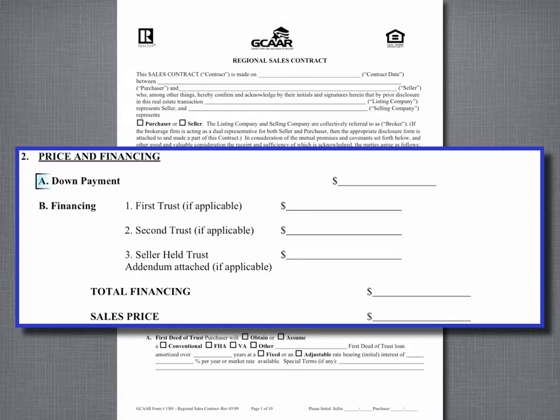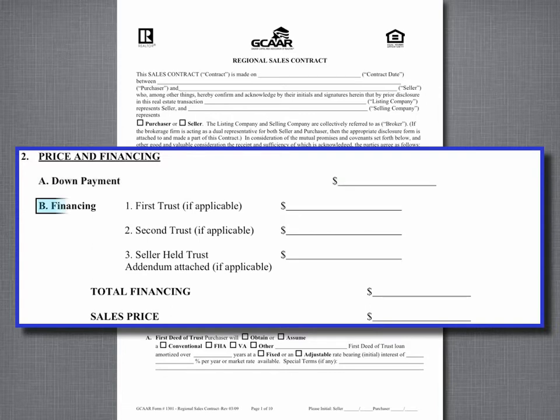To begin, we're going to deal with the down payment. The down payment is the difference between the purchase price of the property and any financing that the buyer is getting. So, for example, if the buyer is paying $500,000 for the property and getting a $400,000 loan, the down payment is $100,000. If the buyer is buying a $500,000 property and paying cash, i.e. no financing, the down payment is $500,000.